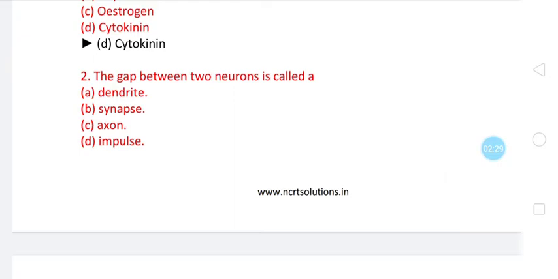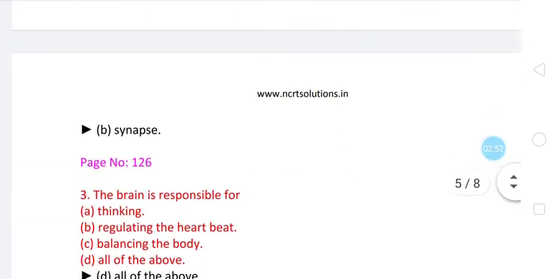The second question asked here is: the gap between two neurons is called what? Dendrite, synapse, axon, or impulse. I told you dendrite is a part of a neuron, axon is a part of a neuron, and impulse is something sent through a neuron. So the gap between two neurons is called a synapse. So synapse will be the answer to this question.